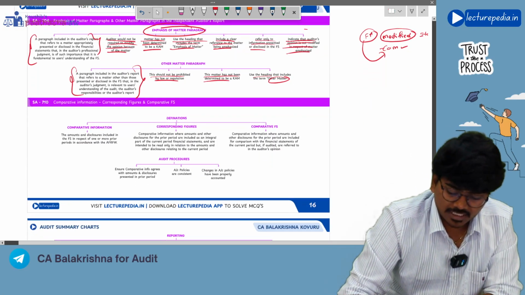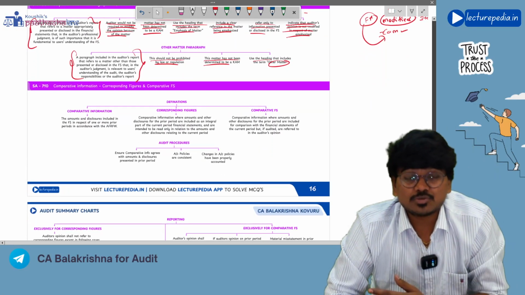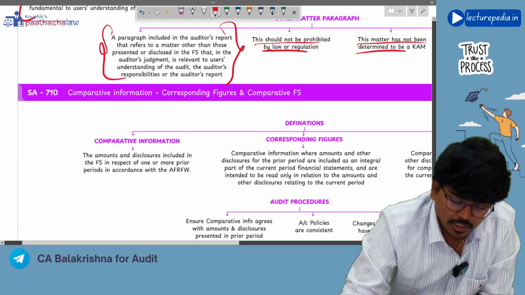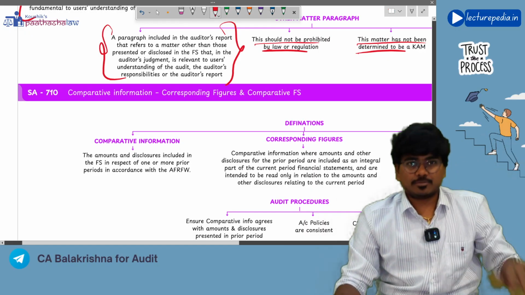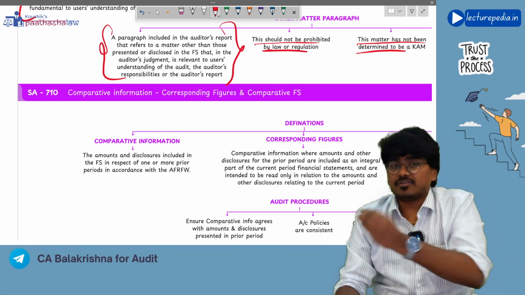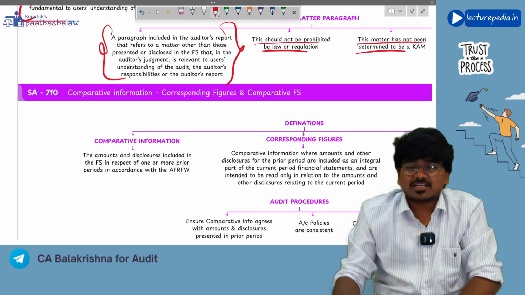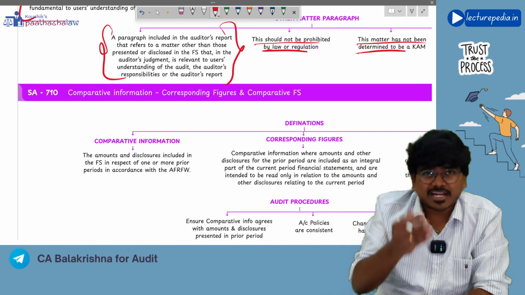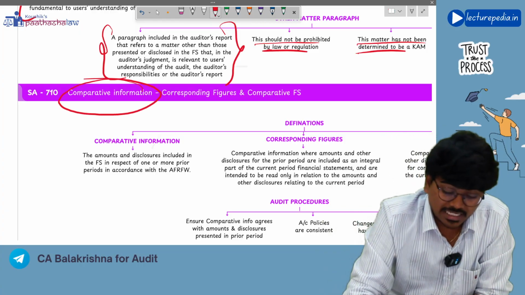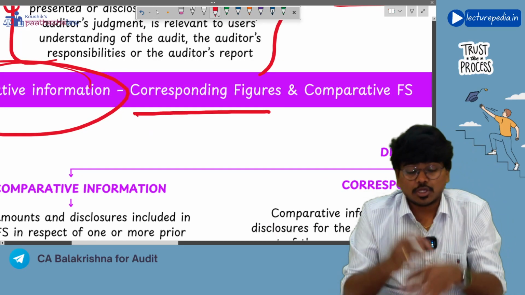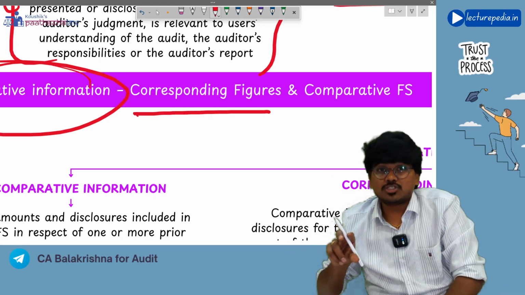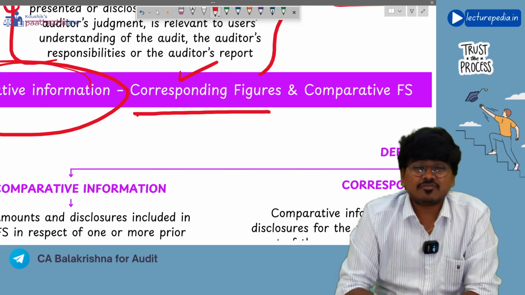Understanding. So within around 1 hour or 1 hour 15 minutes, we are discussing this entire chapter. So SA 710 deals with comparative information. Now this comparative information is of two types. What is meant by comparative information? In your financial statements, along with the current year figures, you will give previous year figures also. Correct or not? That is nothing but comparative information. This comparative information is of two types. One is corresponding figures. So in the financial statements, the beside column, the previous year amounts you will present, that is nothing but corresponding figures.